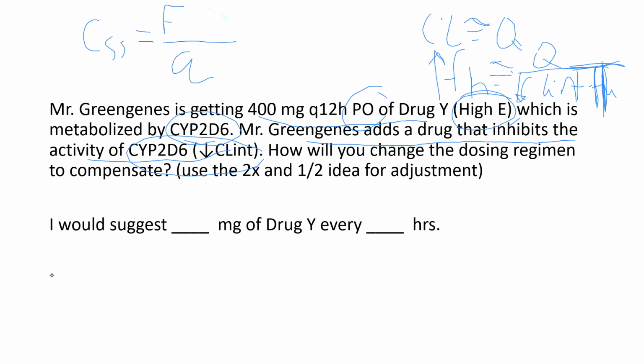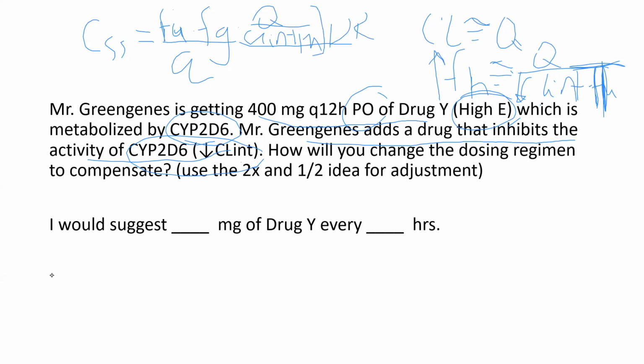So what do we have to do? We have to come in here and replace these terms with more information that we know, because we know bioavailability is determined by FA, FG, and FH, which is approximated by Q over intrinsic clearance times fraction unbound, because it's a high E drug, times dose rate.